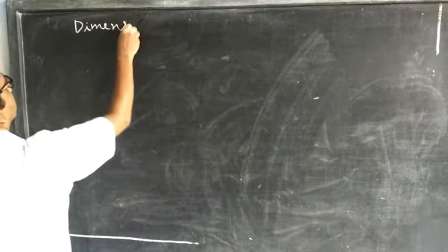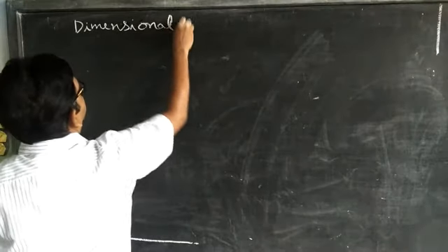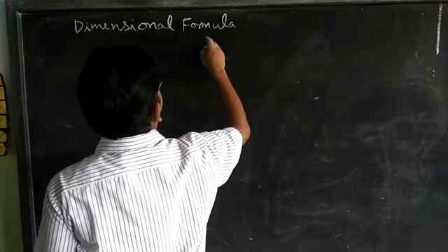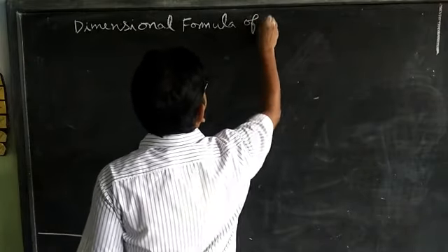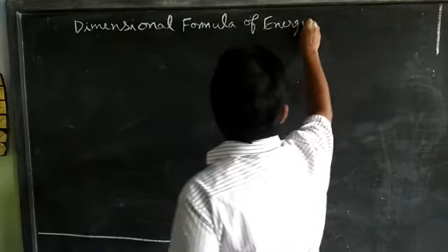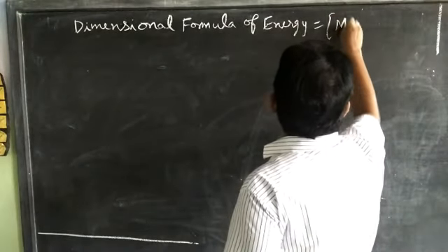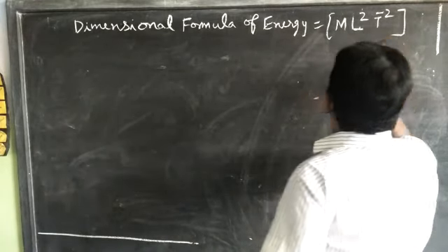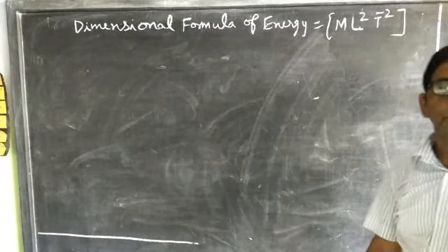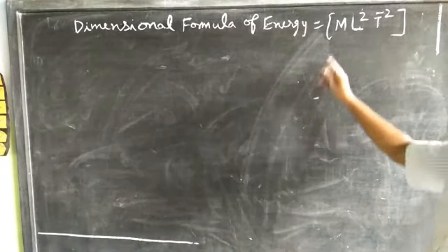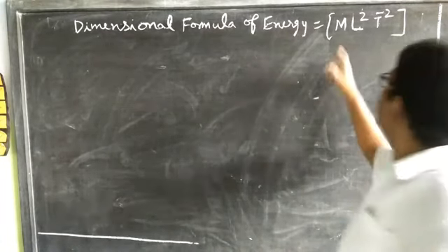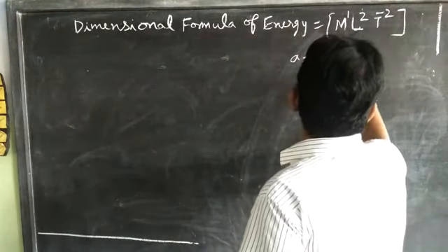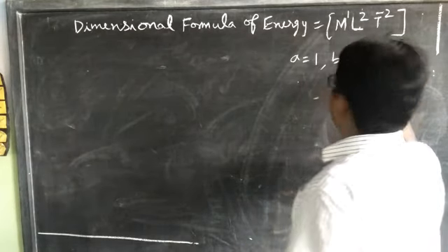M L square T power minus 2 is the dimensional formula of energy. Here A is equal to 1, B is 2, C is minus 2.